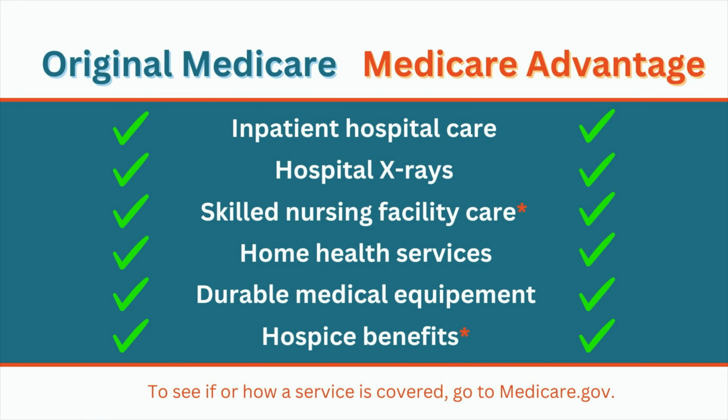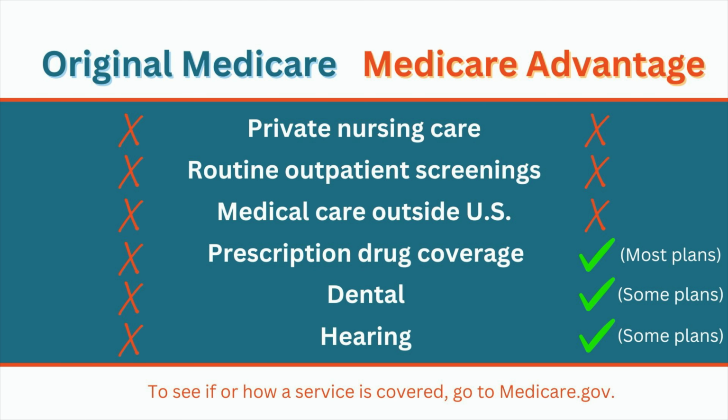I would encourage you to visit Medicare.gov to get a complete list of benefits and costs. Now, when it comes to things like private nursing care, routine outpatient screenings, and medical care outside of the U.S., Original Medicare and a Medicare Advantage plan may not cover those things, or they may be extremely limited.